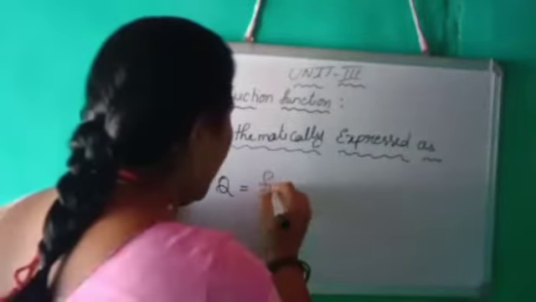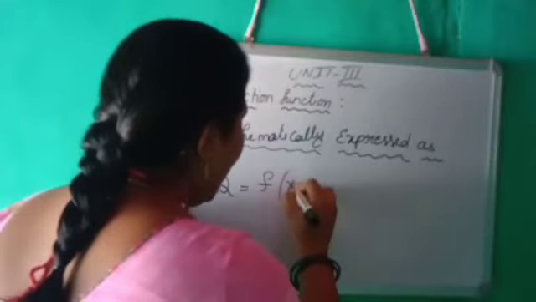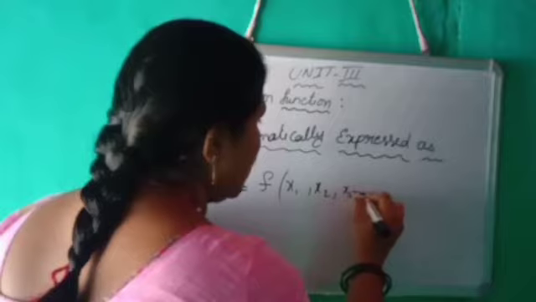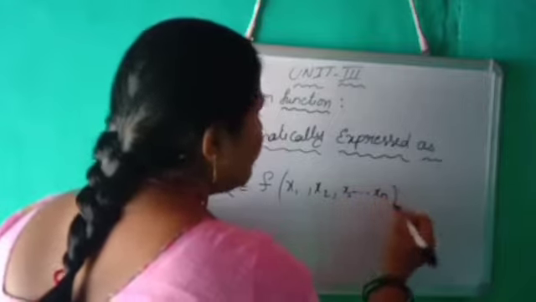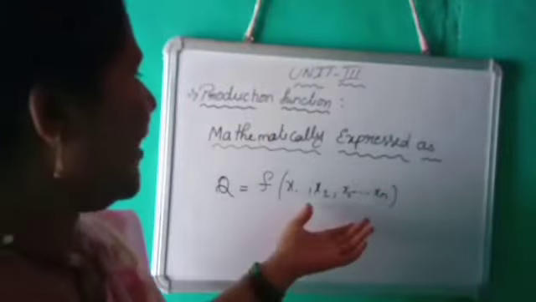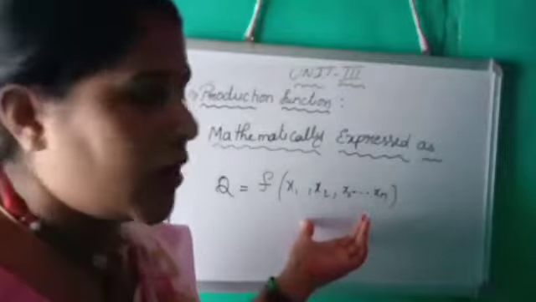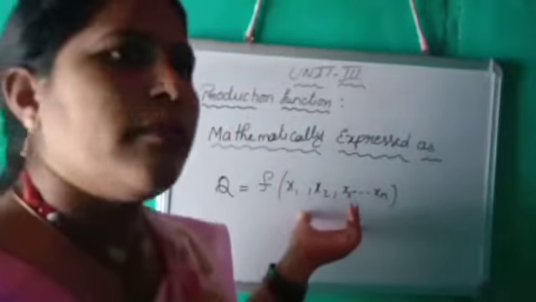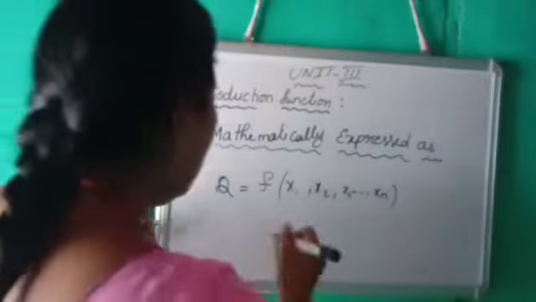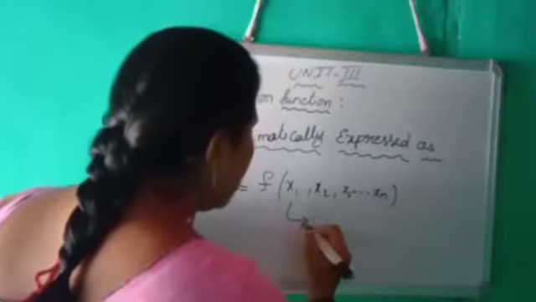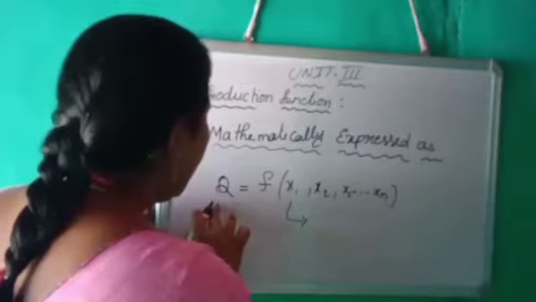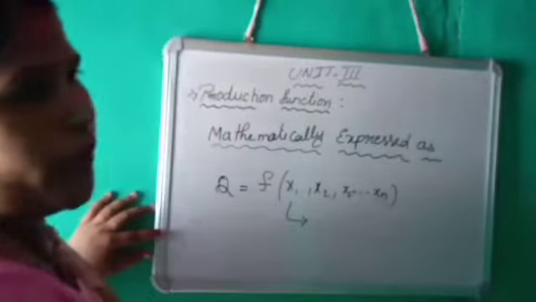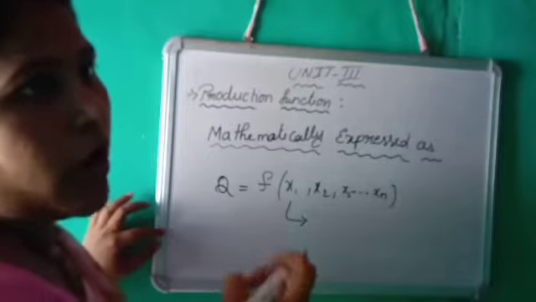For example, F of x1, x2, x3, and so on up to xn. So what are these functions? The variables here are land, labor, capital and machinery. Q is equal to the output, the quantity of output.